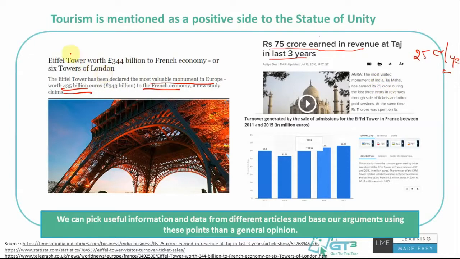So I was checking, the Eiffel Tower is worth 435 billion euros. What is the revenue generated through ticket sales? I was Googling, and then I found it. The source is Statista, which said on average it works out to be 60 million euros in ticket sales. It's up and down, but approximately 60 to 70 million is a good enough estimate. So you see, 60-70 million euros is the ticket sales per year, but the economy is valued at around 435 billion euros, right? That's approximately 7,000 times,